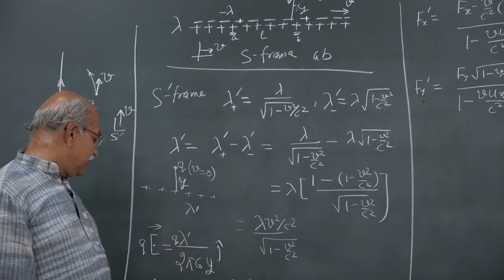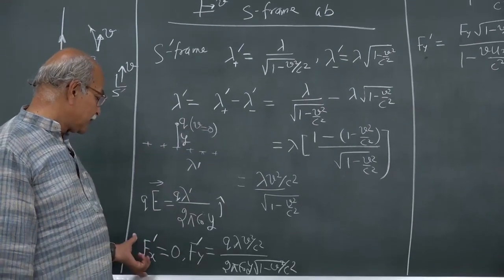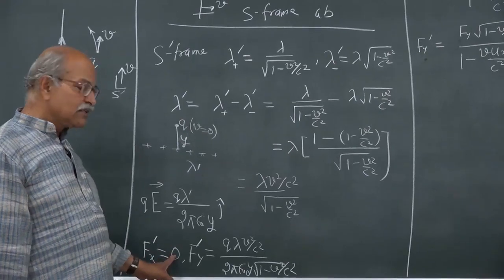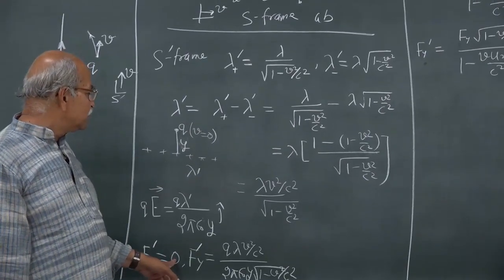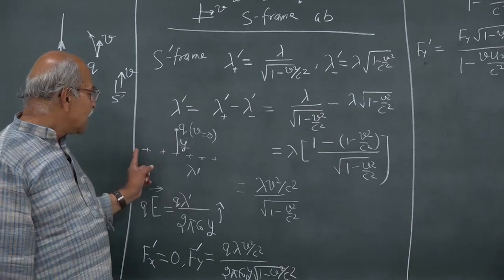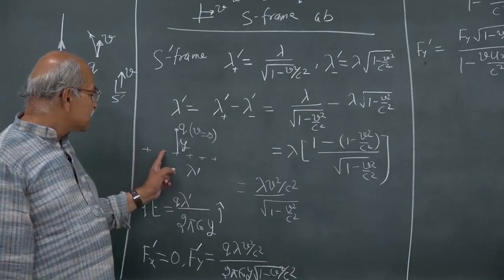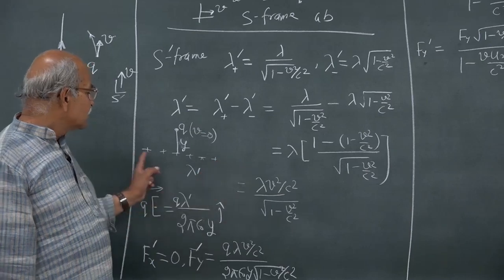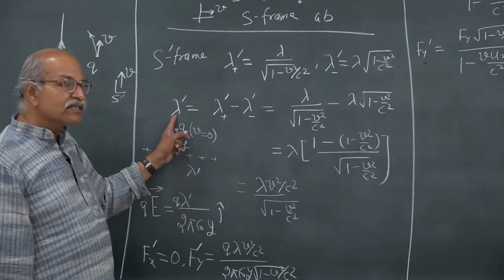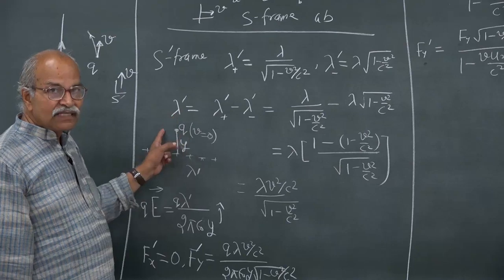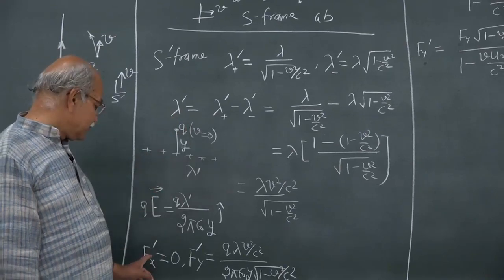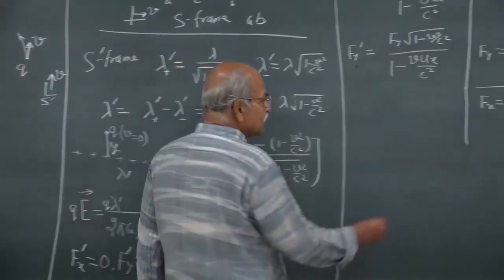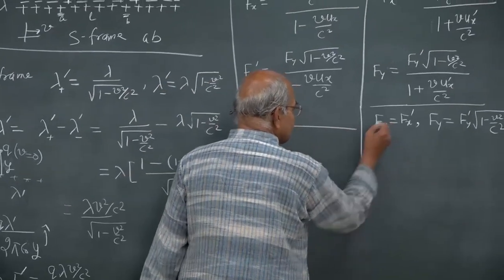Then fx prime is 0, the x component of the force on this particle is 0. I have a net positive linear charge density, long line charge, the electric field will be in y direction. So, no force in x direction, fx prime is 0, and therefore, fx is 0.